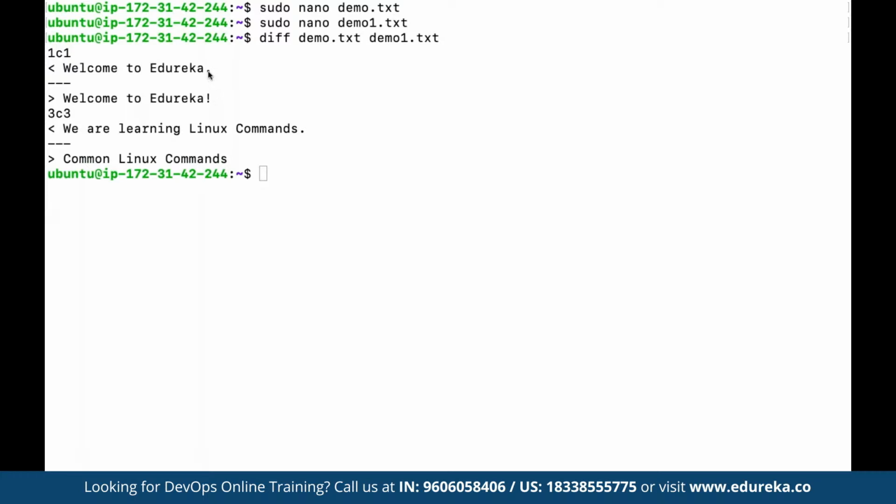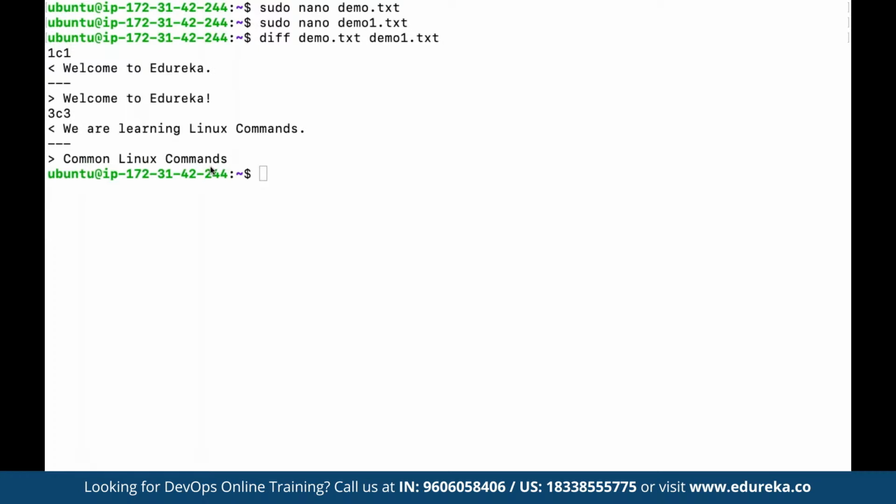We don't have the exclamation sign in the first file, whereas in the second one we have the exclamation sign. In the first file we have we are learning Linux commands, whereas in the second file we have common Linux commands in the third line. So here we can say first line and first column, and here we have third line, third column. What exactly has been the main difference, we can see by using the diff tool.